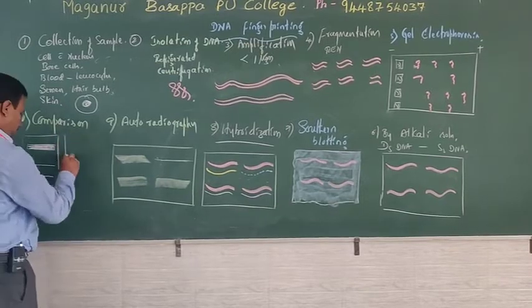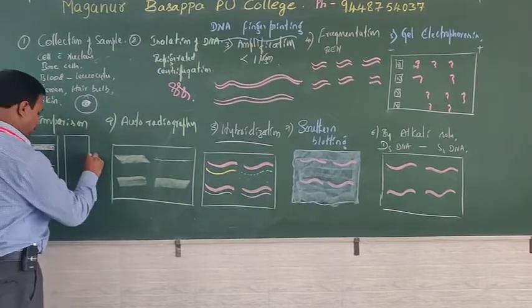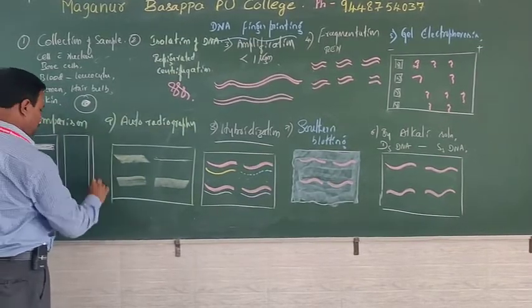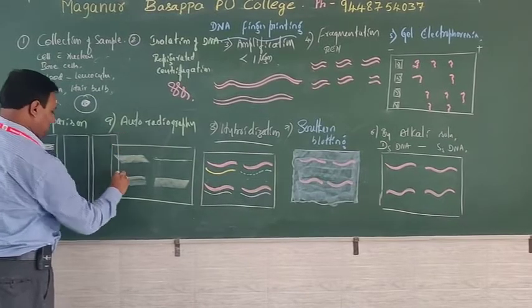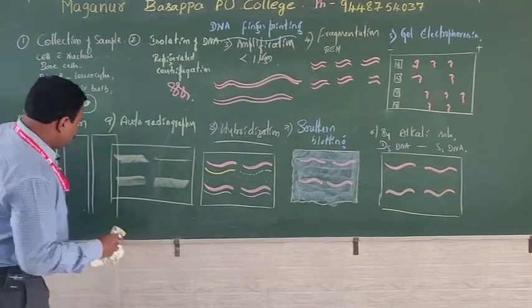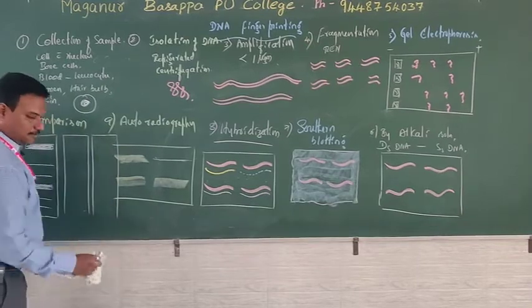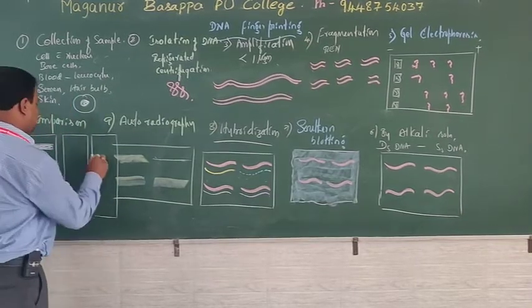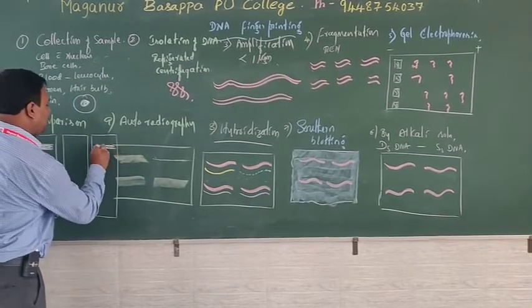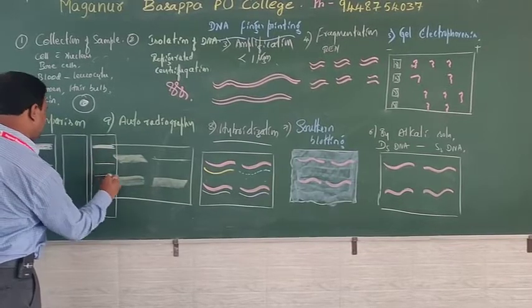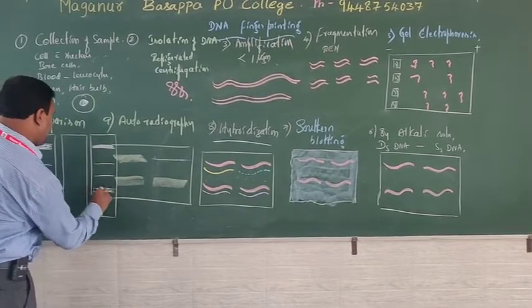If the same two suspects are subjected to DNA fingerprinting, just remember only the DNA fingerprint of one matches with that and the other does not match.